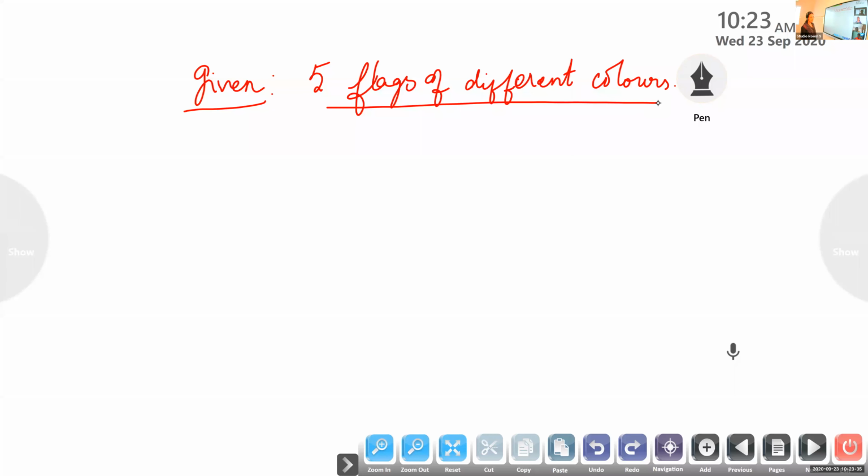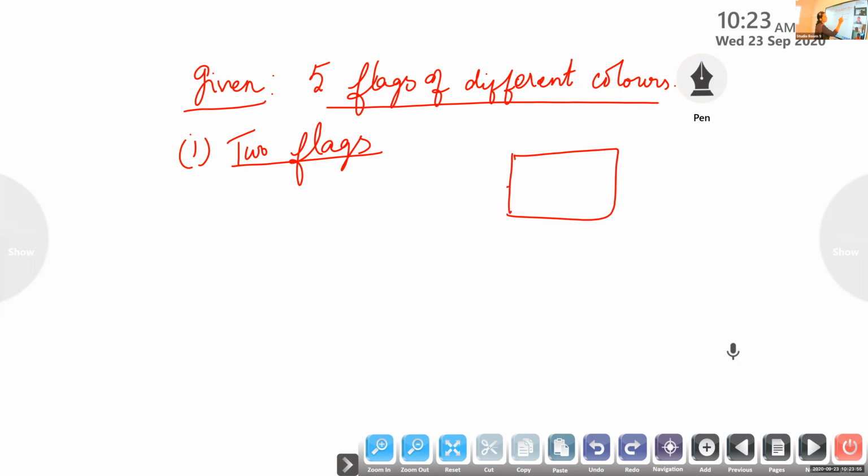And for the signals, what is given? First one, we have to use 2 flags. We are going to use 2 flags at a time. Using these 2 flags, how many signals can you generate? Suppose I am creating a signal like this. In the first flag, I am using red.